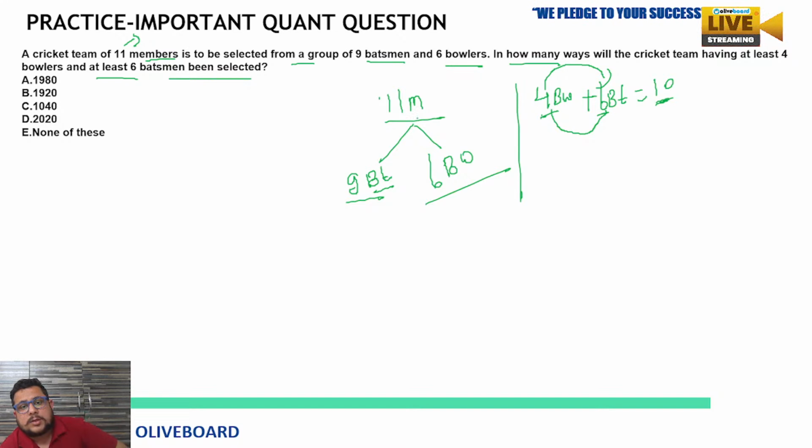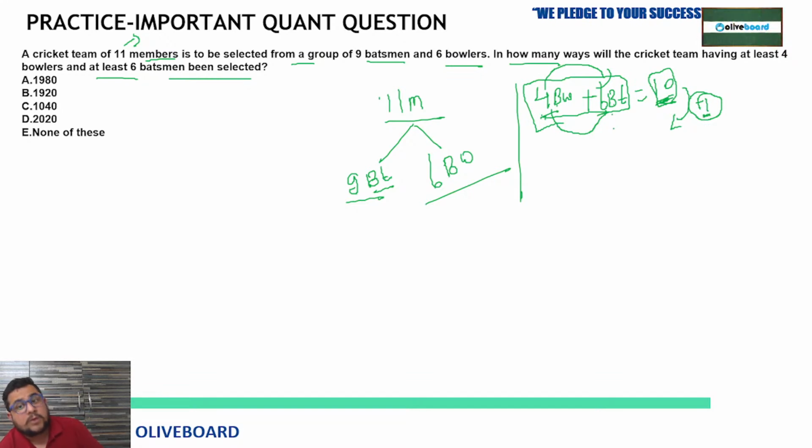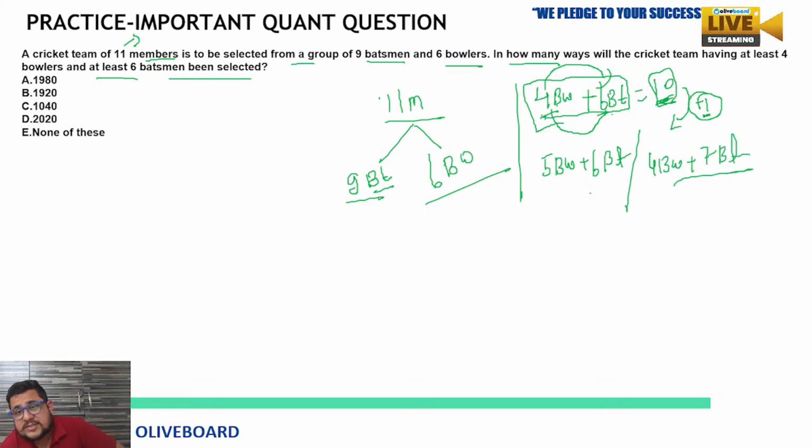So 10. So we only have one place extra, because 10 we have to select anyhow, with 4 bowlers minimum and 6 batsmen minimum. So by that we have already selected 10 players. Now only one place is remaining. That can be one bowler or one batsman. Means two combinations we can see here: 5 bowlers plus 6 batsmen, or 4 bowlers plus 7 batsmen. Is this clear? These two cases we can see.